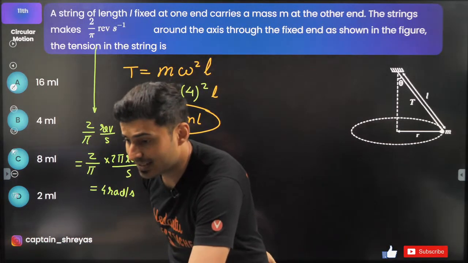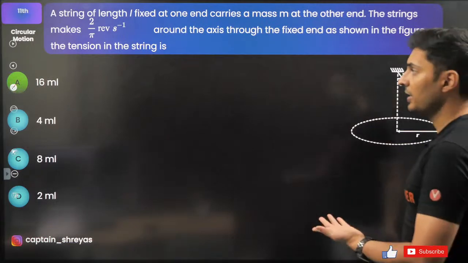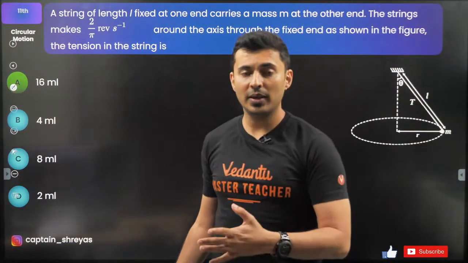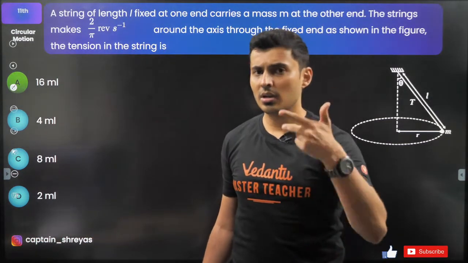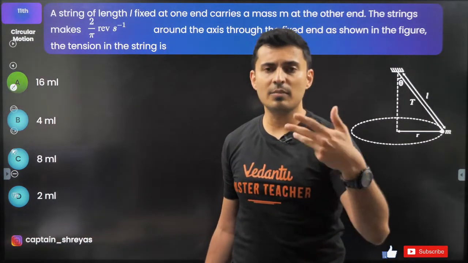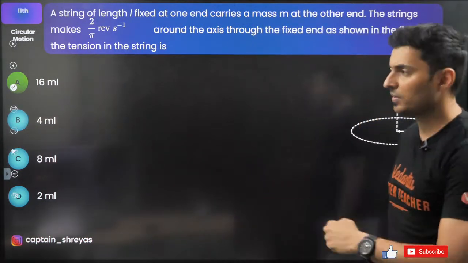JEE 2024. Yes, H.C. Verma is good. Yes, very good book. From that book only, students have got all India rank 10, 12, 14. These are my students. H.C. Verma, previous year questions, class material, that's it. Class assignments, notes, whatever coaching class gives you, more than sufficient for physics.